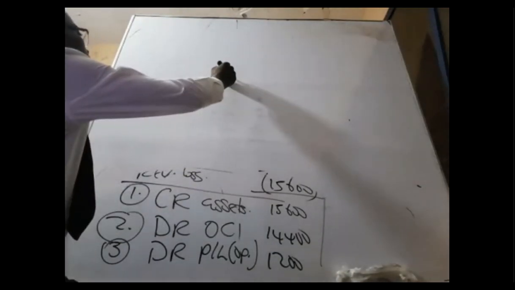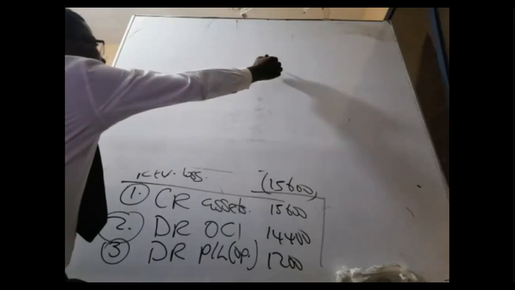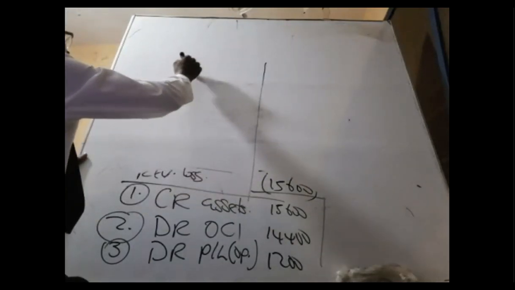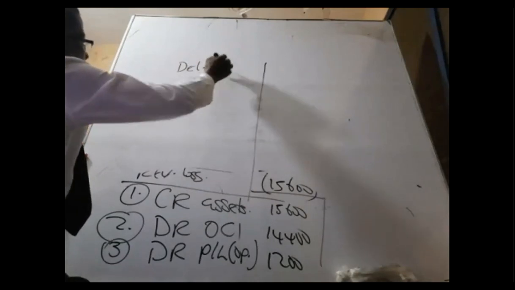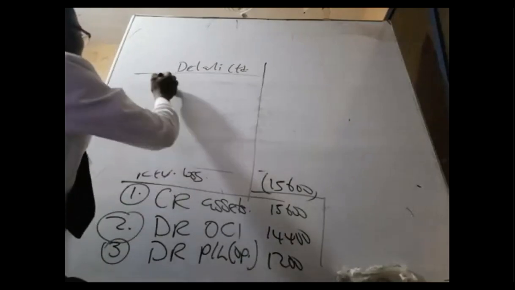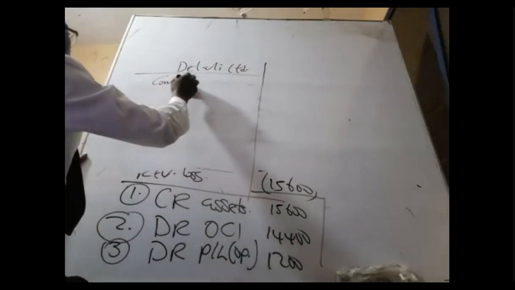that in the books of, the books of the Nali Limited. Let's record a comprehensive income here.